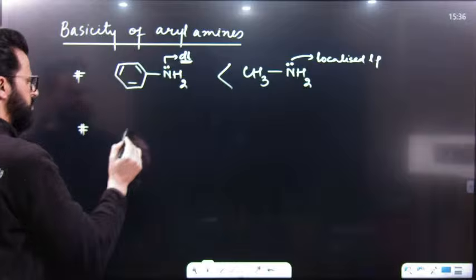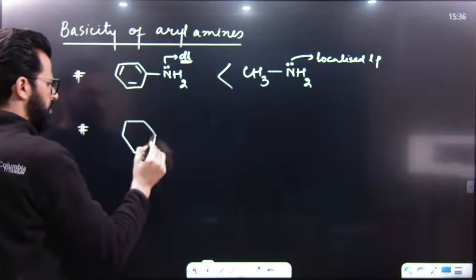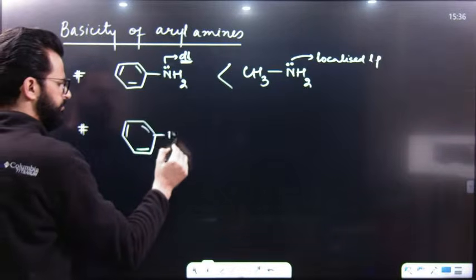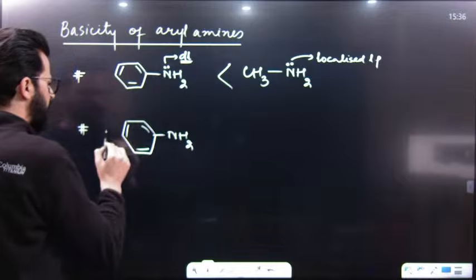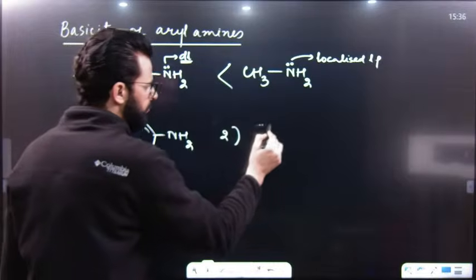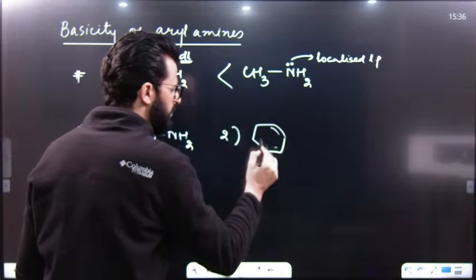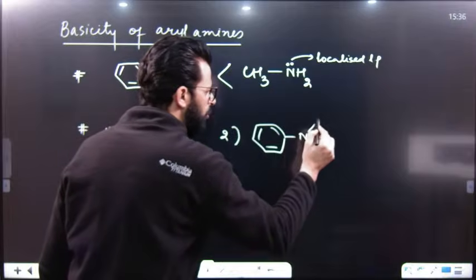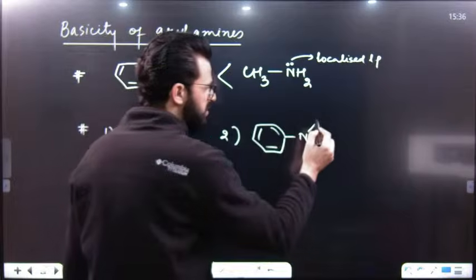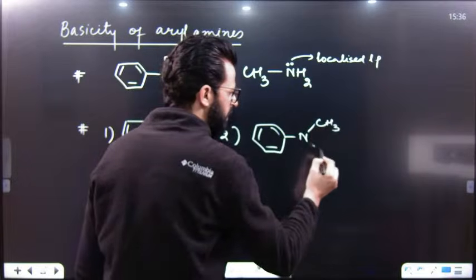Point number two is, if we have an aniline, and after that, suppose we replace the hydrogens present on this nitrogen. That means we will replace that hydrogen by an alkyl group.